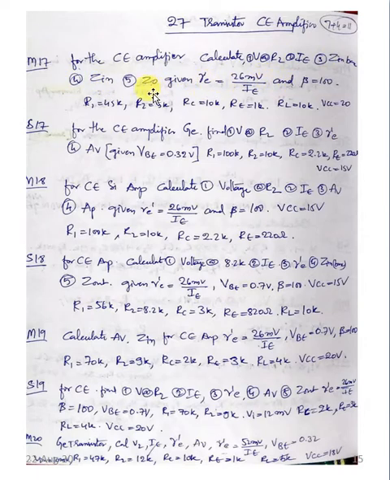If you remember this, you can easily calculate Z in base, Z in, Z out, RE and beta. The given values are R1, R2, RC, RE, RL, VCC. So this is one type. And here, this is only for silicon, this is for germanium, and everything else will be the same: V2 at R2, IE, RE dash, AV, R1, R2. This question is repeated every time, and a student can work on this. So this is very easy.